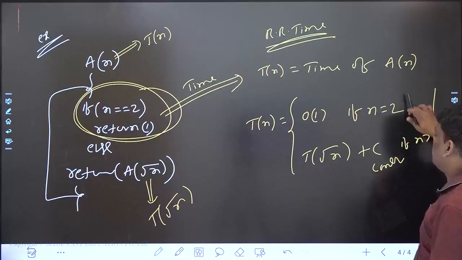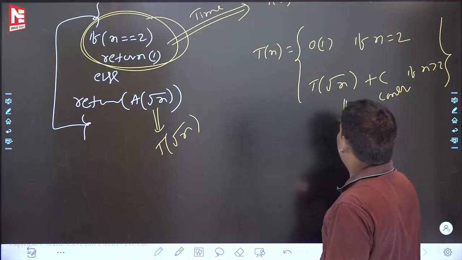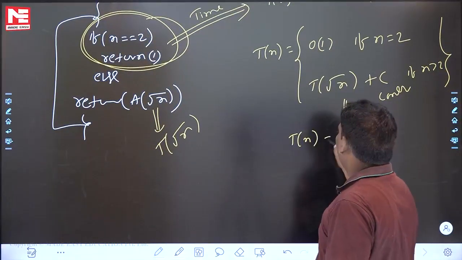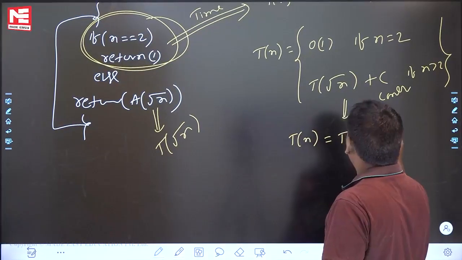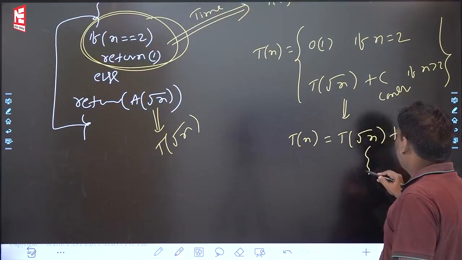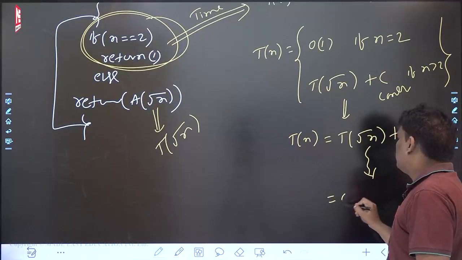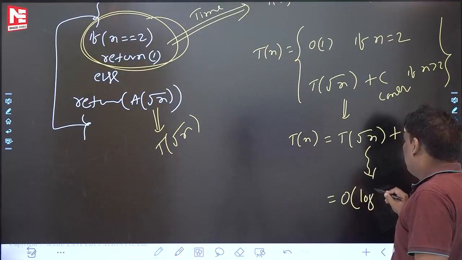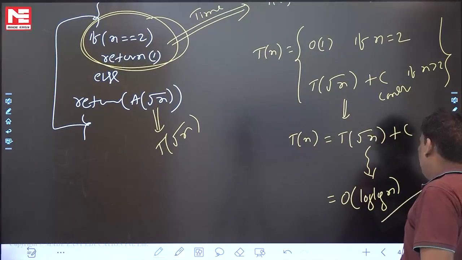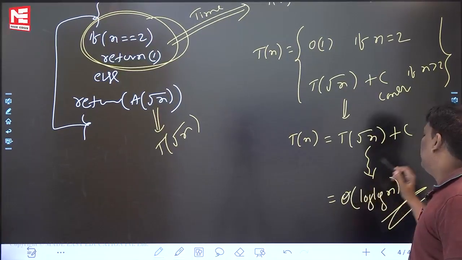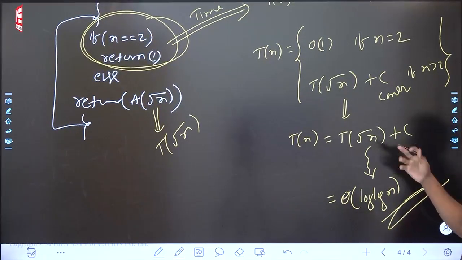If you solve this, what is the recurrence relation? Let me write T of n is equal to T of root n plus C. Using the master theorem, you can do this. The answer is going to be theta of log n. If you want, you can do it yourself. Please check yourself. In the last class, we already did this.